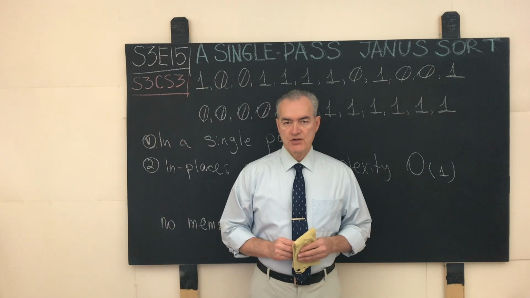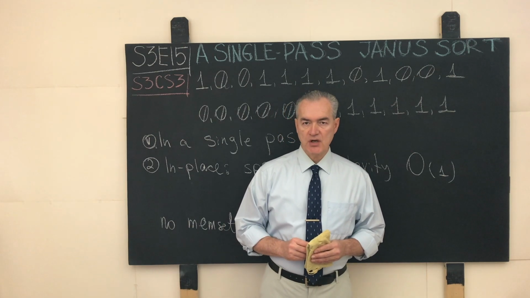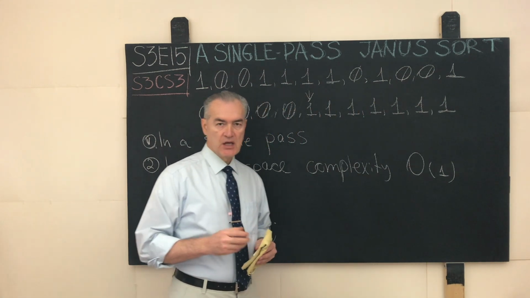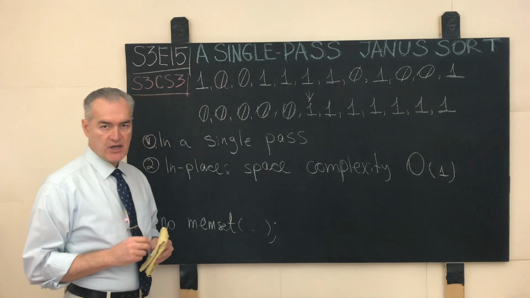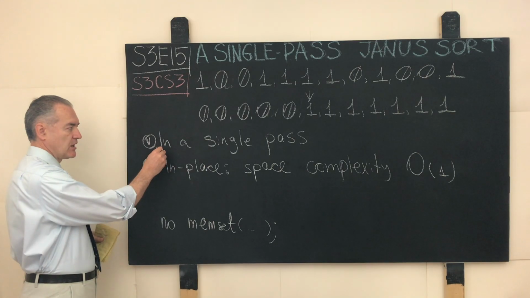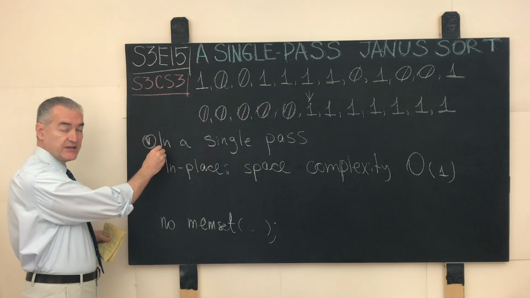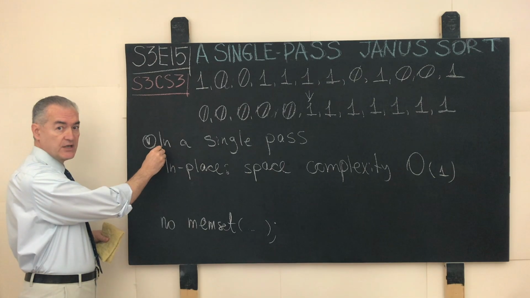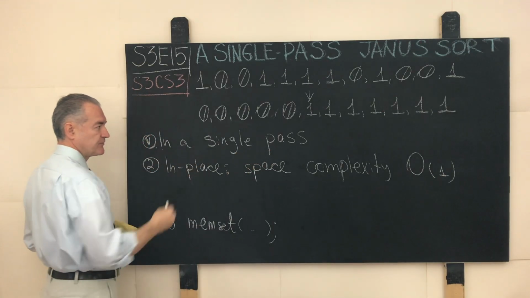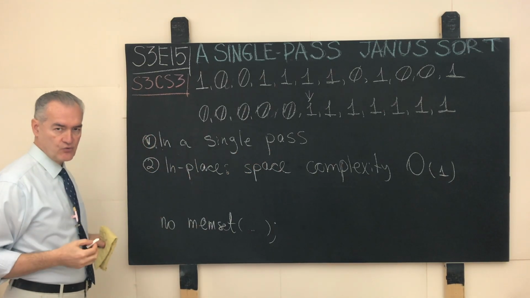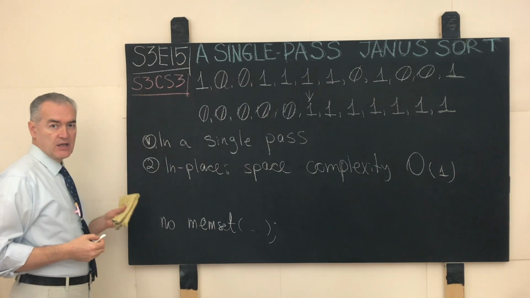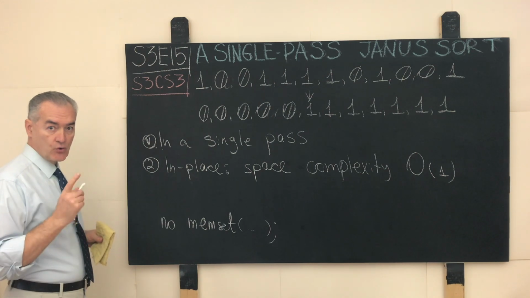The objective of the challenge S3CS3 is to construct an algorithm that honors the following two constraints. The first constraint is that this algorithm has to operate on the input linear container, otherwise known as an array, in a single pass. In other words, we are only allowed to iterate over the input container in some fashion only once.